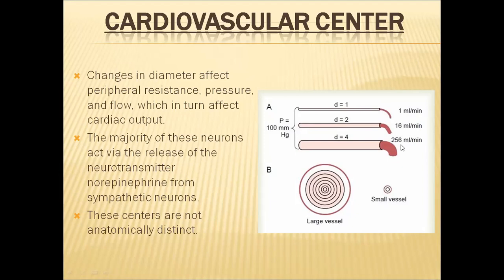So whenever a particular organ requires a lot of blood, when a lot of blood is required to be pumped to the particular organ, in that particular organ only blood vessels will be dilated. Or when a particular organ is required to receive less amount of blood, then what will happen? The blood vessels present in that particular organ will be constricted. So depending on the needs, the blood vessels in the organs will be dilated or constricted. So this will be done by this third center.